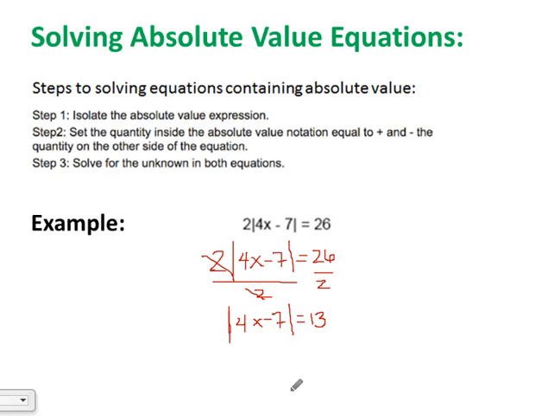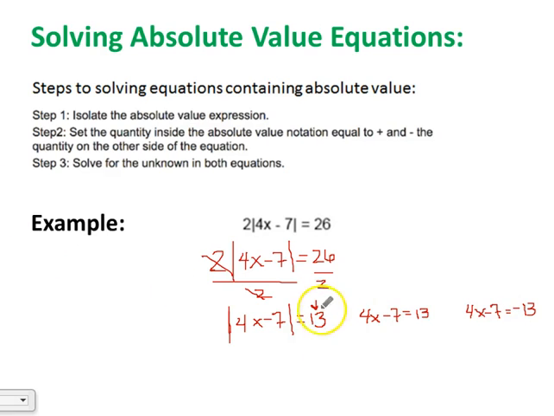And now we can go on with step 2, which is where we set up two equations. But you always want to have the absolute value expression part all by itself before you set up your two equations. So now let's set up our two equations. The first one is we're going to set it equal to positive 13. So 4x minus 7 equals positive 13. And then the other one is going to be 4x minus 7 equals negative 13.